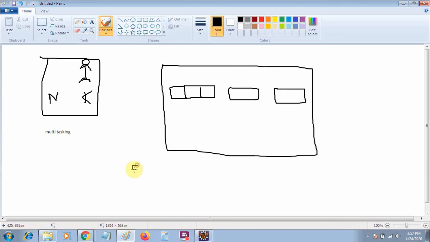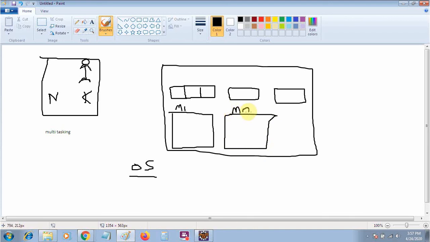So what will your OS, your operating system, do? It will divide your RAM into particular parts. It will divide your memory area in this way: this memory area will be accessed by the browser, this memory area will be accessed by the video player, and this memory area for the rest of the tasks. So what is actually happening here is that we are creating different memory for different processes.